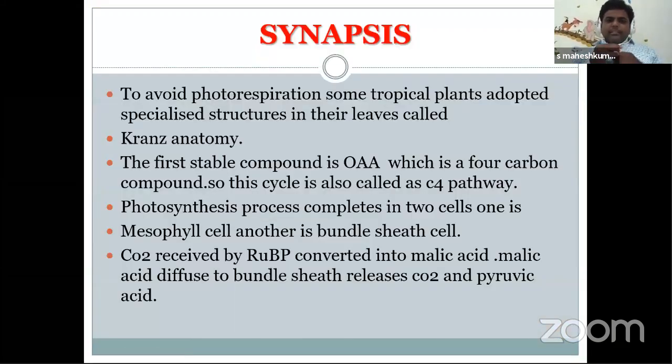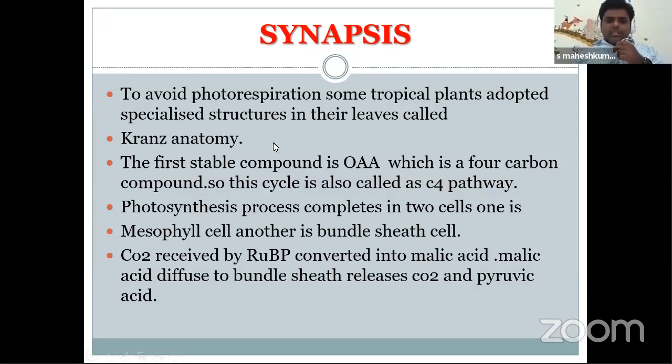Let's take a recall or synopsis and important points for today's class. What we learned today: photorespiration is a wasteful process in the C3 cycle. So to avoid this, the C4 plants adopted Kranz anatomy, which has bundle sheath cells and mesophyll cells, with Rubisco enzyme lacking in mesophyll cells and present in bundle sheath cells.